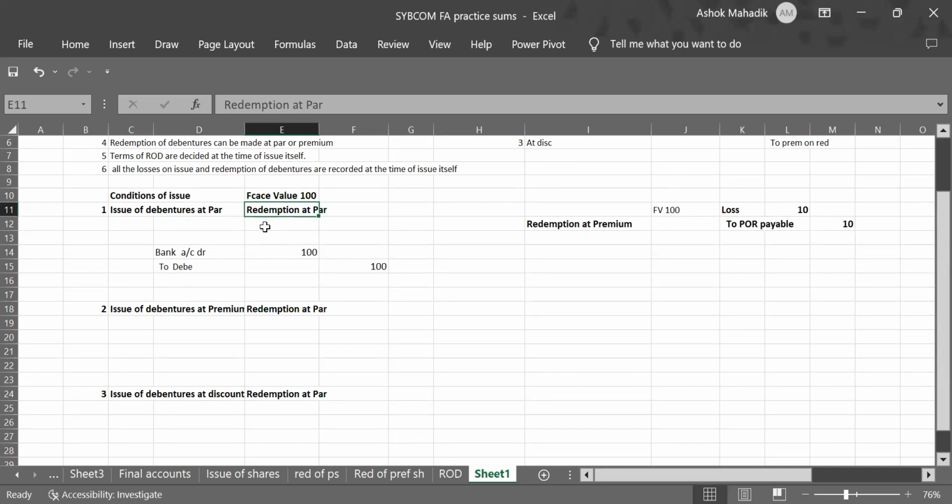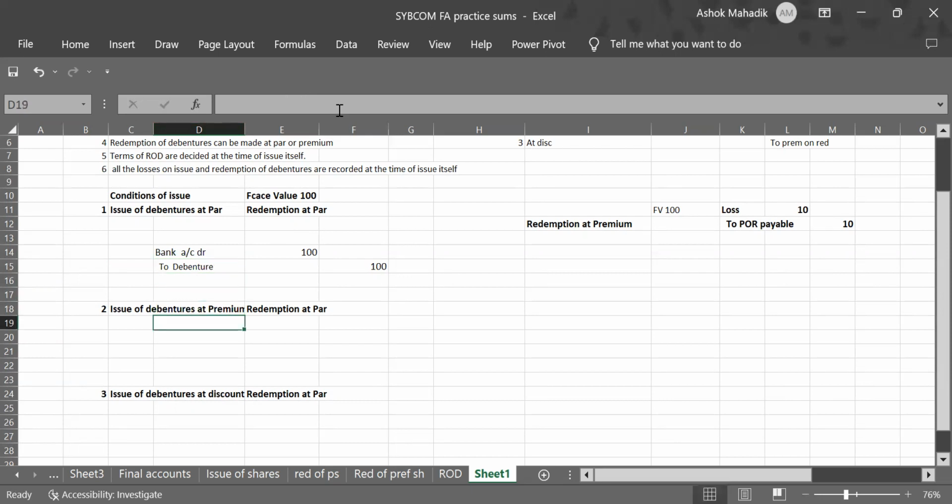You just have to write the entry for issue of debenture. That's it. So in this case, the first entry is issue of debenture at par. When we sell debenture to public at par, we receive money, 100 face value and selling price also 100. So bank account debit 100 to debenture account 100. Clear?